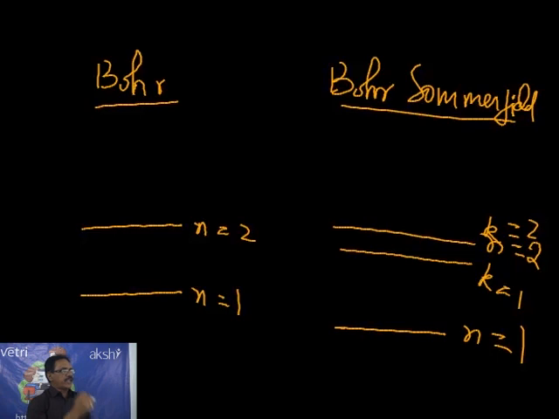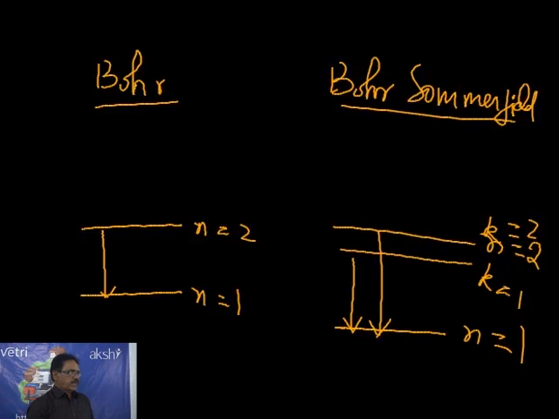If you consider the emission spectrum, according to Bohr, if the electron jumps from n equal to 2 to n equal to 1, there is one line. Whereas in the case of Bohr-Sommerfeld, if the electron jumps from the second level to n equal to 1, there will be two transitions: one from k1 to n1, another from k2 to n1. So according to Bohr, you get one line. According to Bohr-Sommerfeld, there will be two lines: one from k1 to n1, another from k2 to n1.